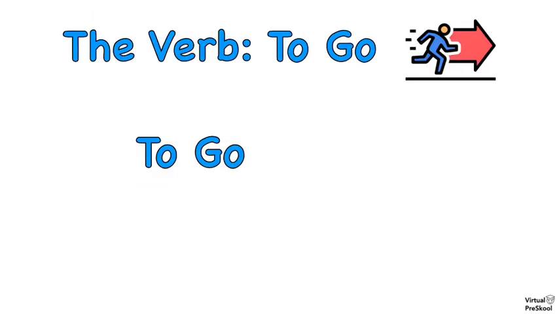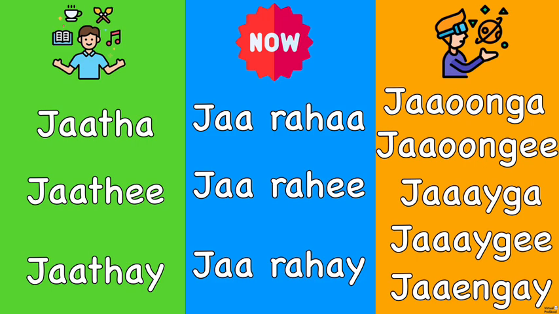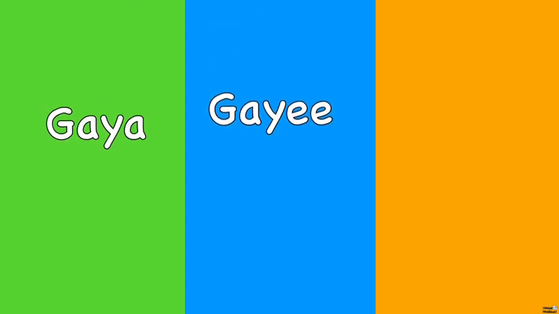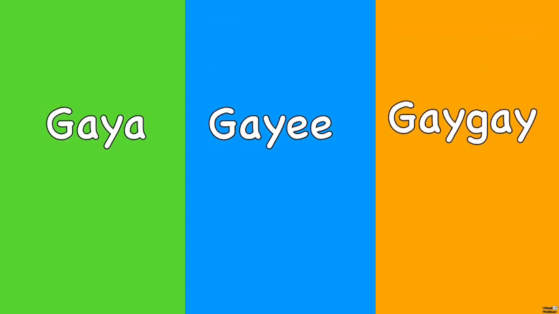Now let's talk about the verb to go. To go in Hindi is जाना, okay? And we have learned how to conjugate this verb in present tense, present continuous, and future tense, which you see on the screen now. So now let's talk about past tense, because past tense for the verb to go is actually different. These are the conjugations for to go in past tense: गया, गयी, गये. So it's very similar to how we conjugate this verb in English.